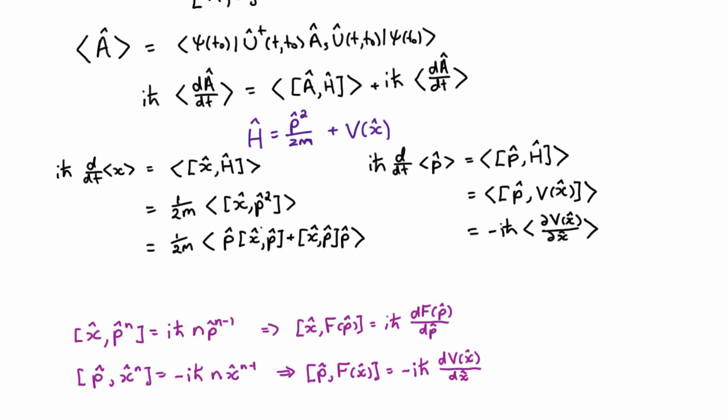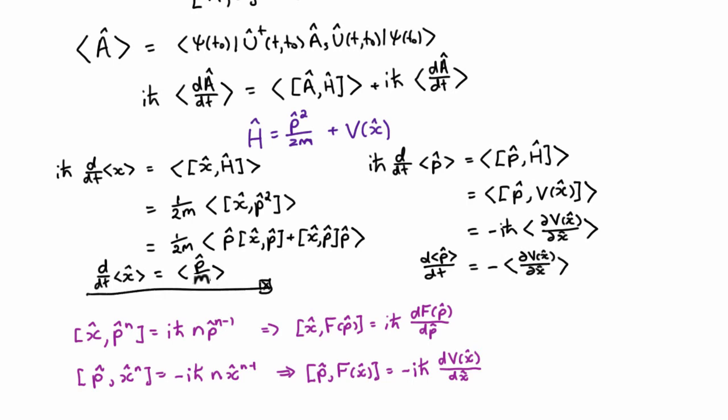And so we're going to get an i h bar from this commutator here, and two of them, so we're going to cancel that too. And if we divide both sides by i h bar, and same on the other side, then what we've generated is something called Ehrenfest's theorem, which shows us that the expectation values of the position and the momentum behave extremely like our classical variables.